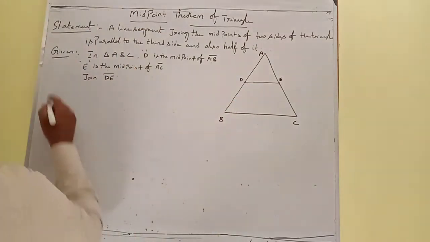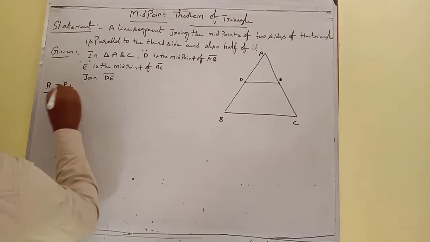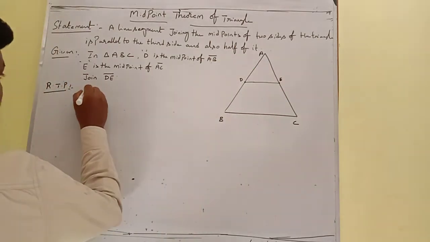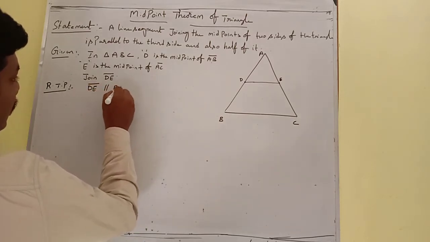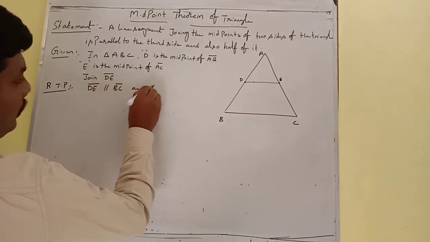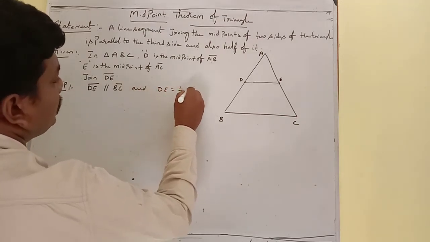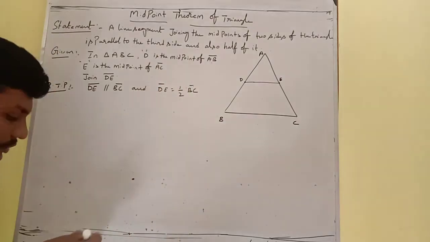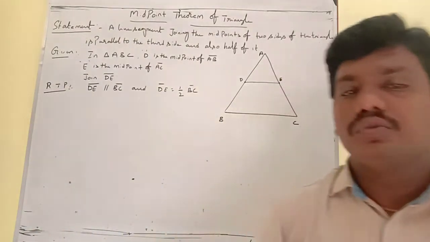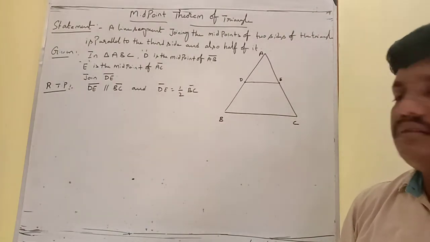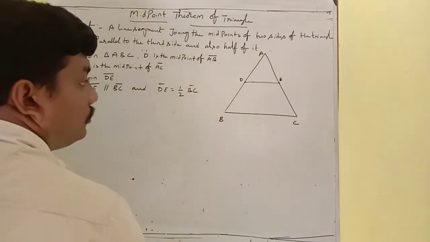What we have to prove, required to prove, is that this line segment DE is parallel to BC and DE is half of BC. So we have to prove this one. These two statements we have to prove. How to prove this one? To prove this one, we need some construction. So what is the construction here? See now.